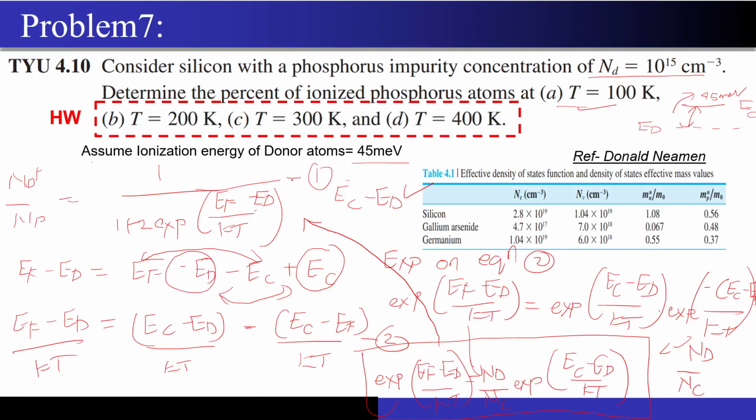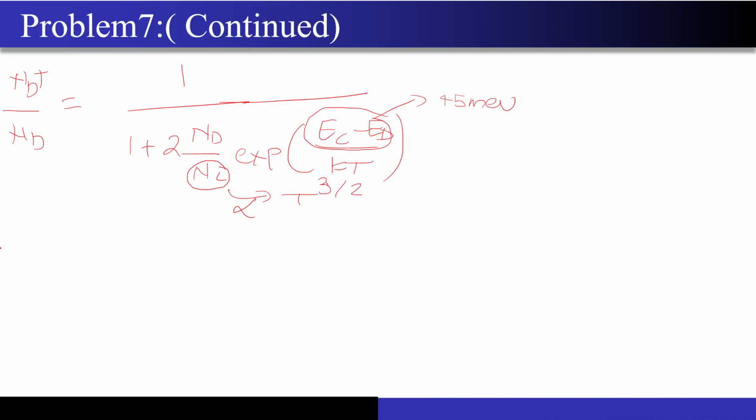What has been given in the question is that I want to find at T equal to 100 Kelvin. But in this table, for silicon, the values have been given at 300 Kelvin. So there is one more unknown for me. I want to calculate NC at 100 Kelvin. This is not known to me, so let's try to calculate it, just as we did for the previous question.